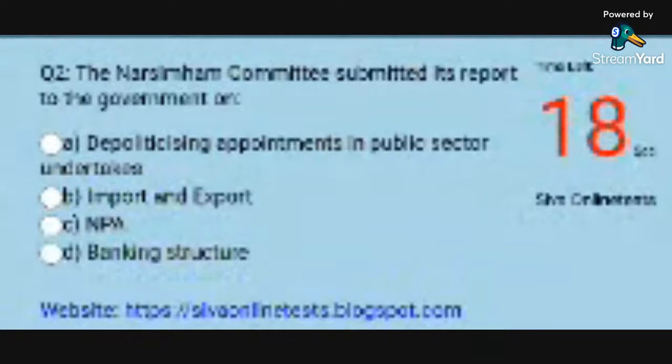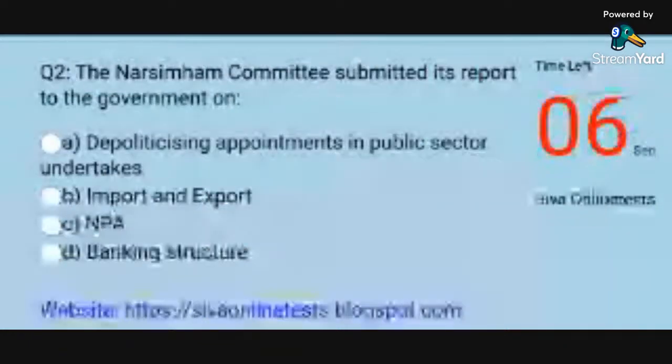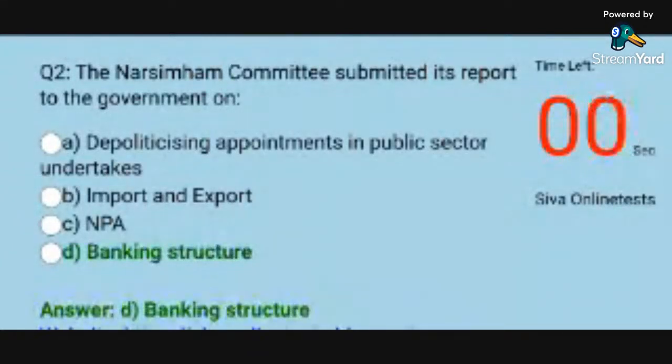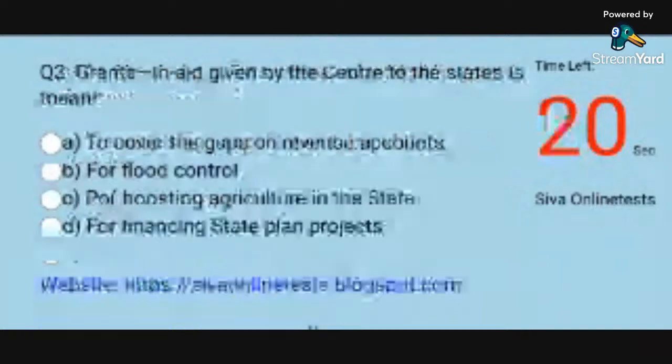Question 2. The Narsimham Committee submitted its report to the government on. Options: A. Depoliticizing appointments in public sector undertakings. B. Import and export. C. NPA. D. Banking structure. Answer: D. Banking structure.